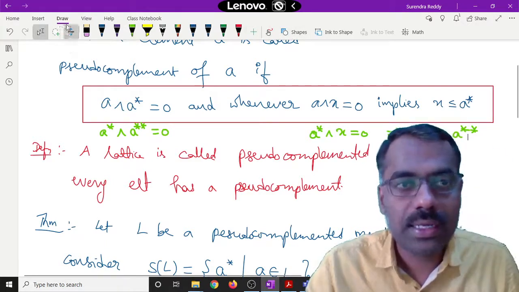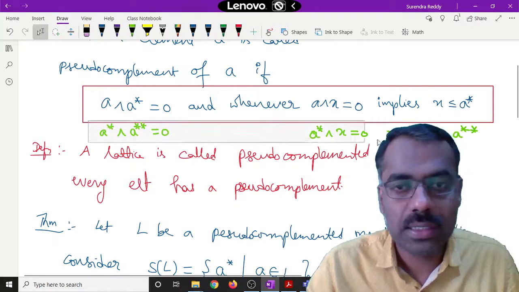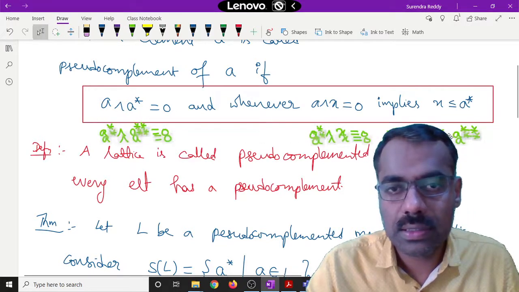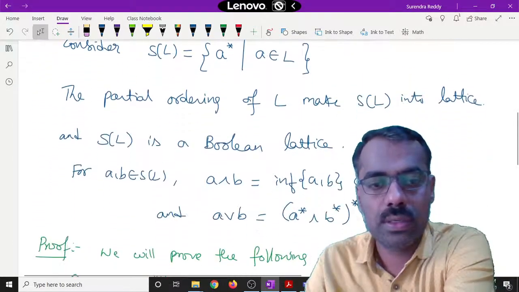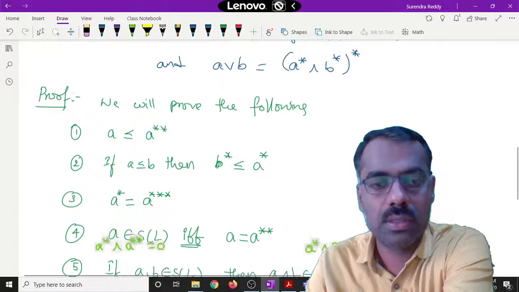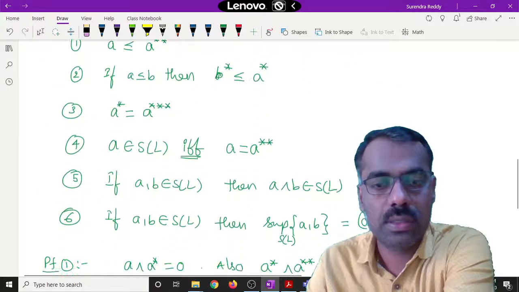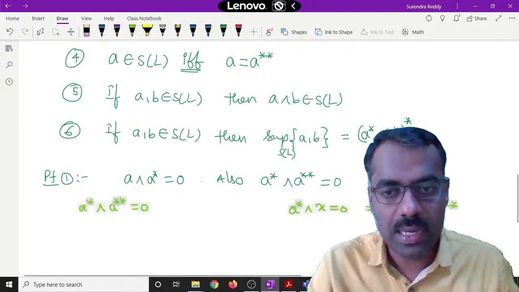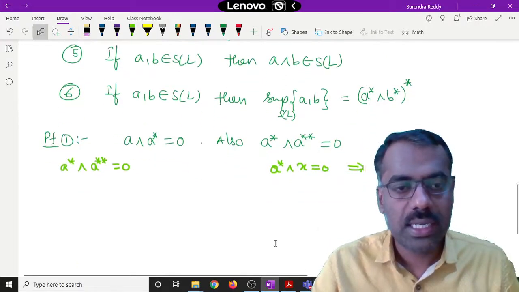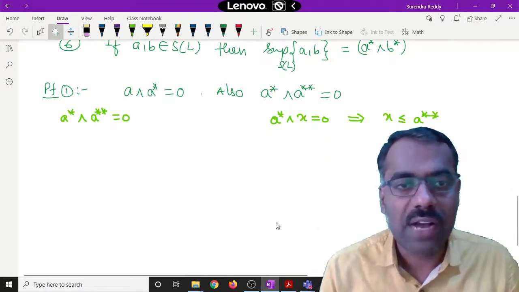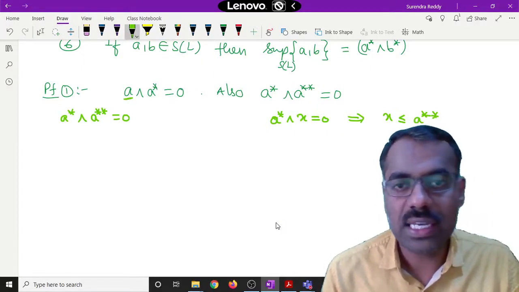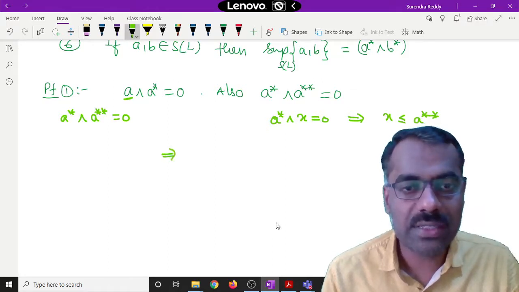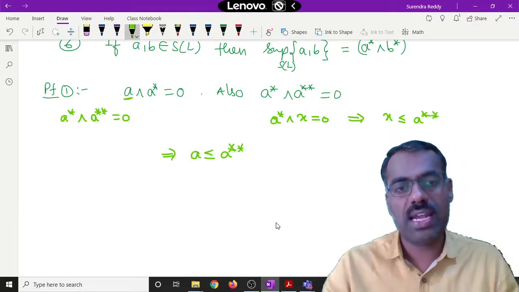Now let me take this one and put it here. Can you see what you will get? Our x is A in this case. So we can conclude that A is less than or equal to A double star.